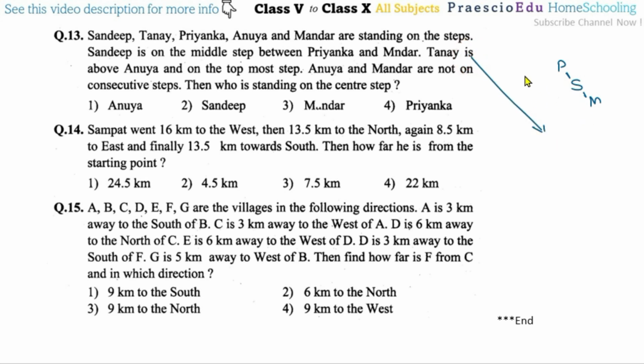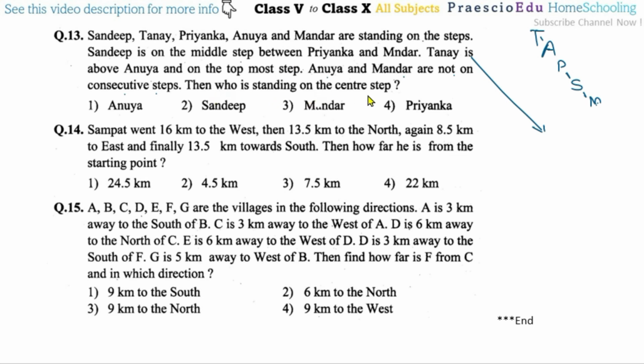I'm writing it down. Okay. Tanay is above Anuya and on the top of the topmost steps. So Tanay is on the topmost, and Tanay is above Anuya. Okay, so Anuya is there. Anuya and Mandar are not on consecutive steps, meaning they are not nearest. Okay, so this is okay.